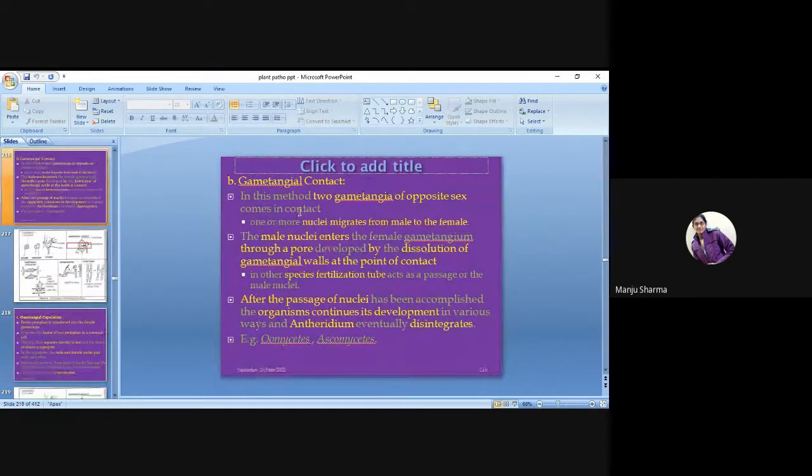Then gametangial contact. In this method, two gametangia of opposite sex come in contact. Okay, two opposite sexes, male and female, which come in contact, because in gametangial contact we are going to talk about the nucleus.